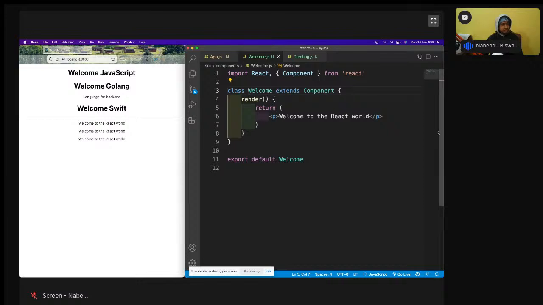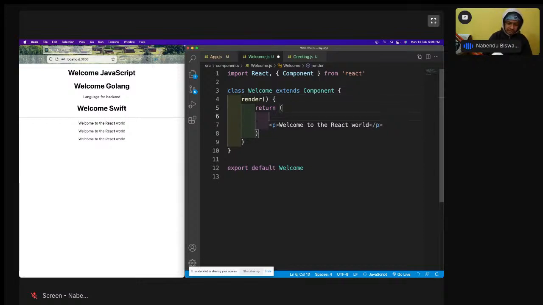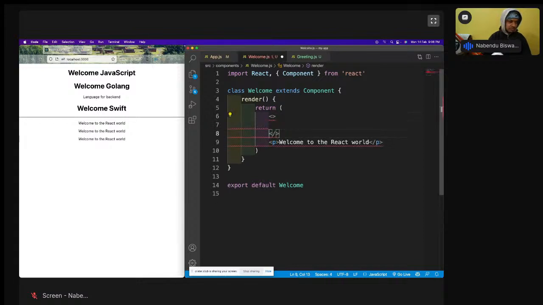To use it here, we have the concept of the this keyword in JavaScript, and we use this keyword a lot in classes. So we are going to use that a lot here. Let us come here, and again I'll have this fragment because I'm going to have two things.